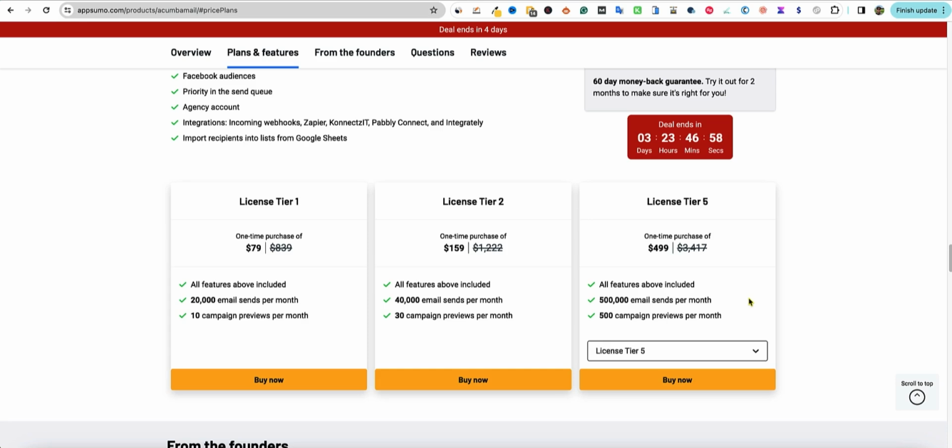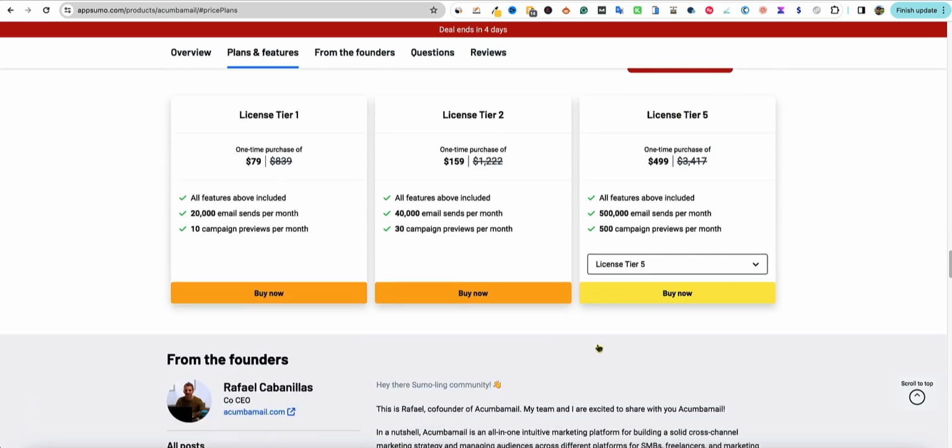I really do believe this is an all-in tool at the 500,000, unless you're just completely getting started and you're like, hey, I just want to get some email subscribers and email them like twice a month, then cool. Go with license tier 1, 2, 3 or 4. But if you are going serious about using this for the next 5 years and really building your email subscriber list up to 10,000, you're going to need license tier 5, because that's just what the math says.